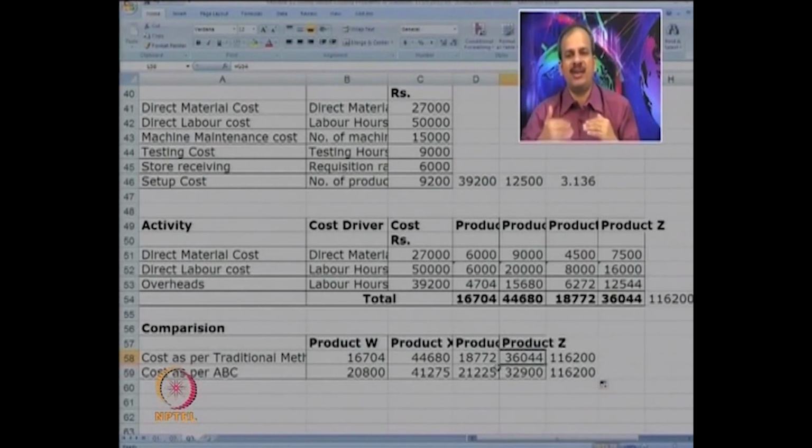Some products are overcharged in the traditional system. Under ABC, we get a better cost calculation. I hope now it's more clear to you. But still, let us do one more case.